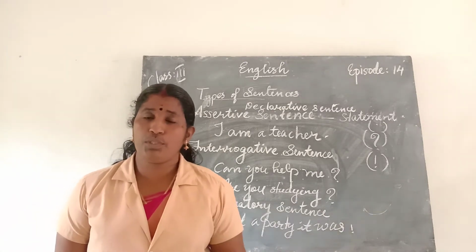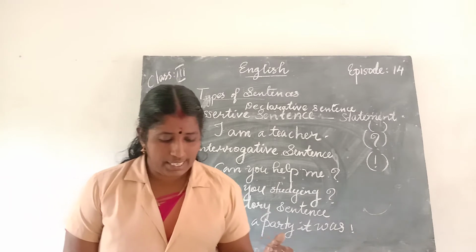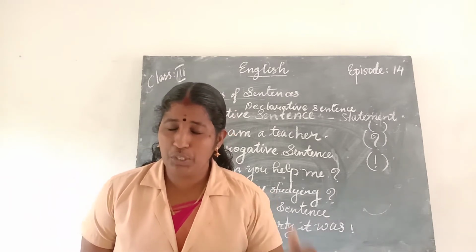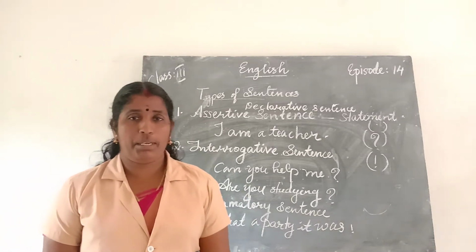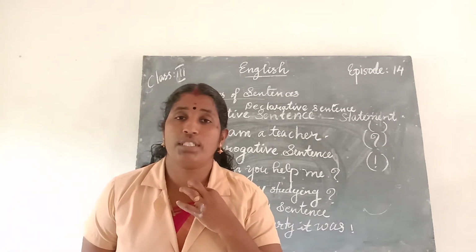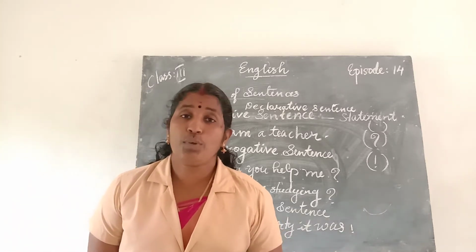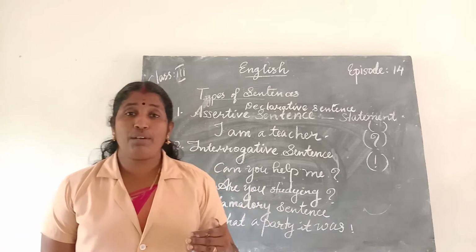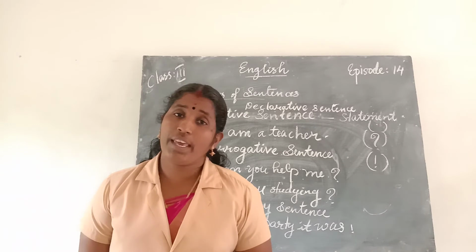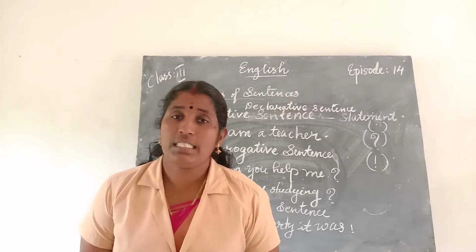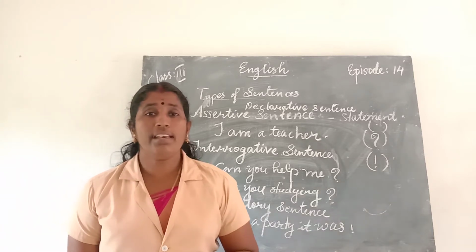An interrogative sentence is used to ask a question or to request some information. Always the interrogative sentence ends with a question mark.